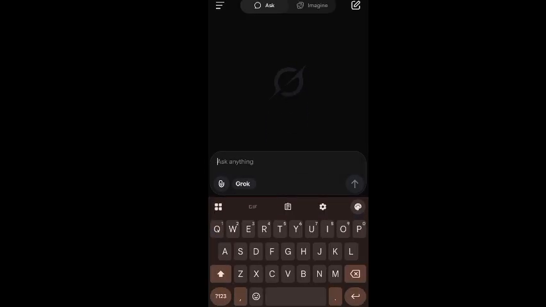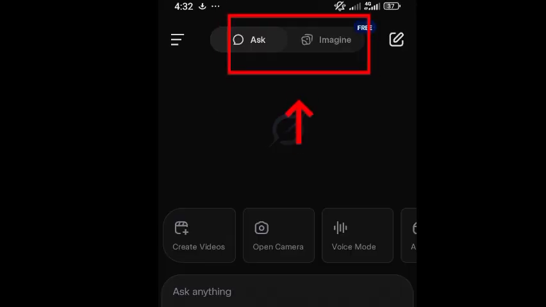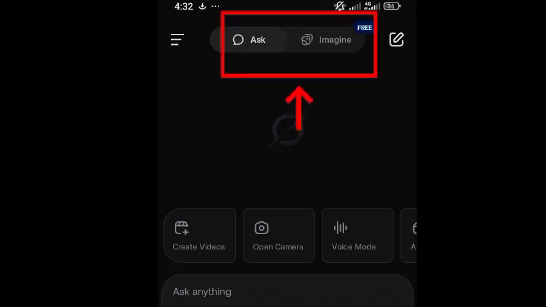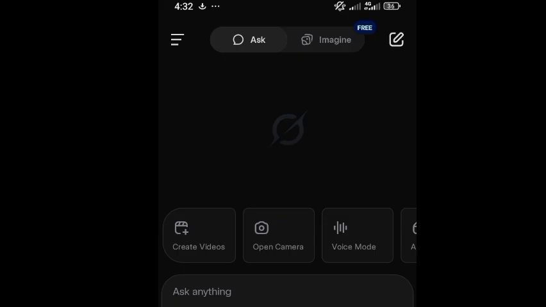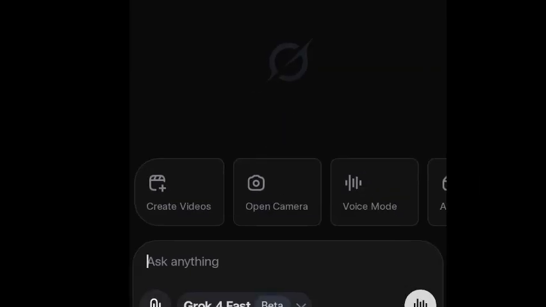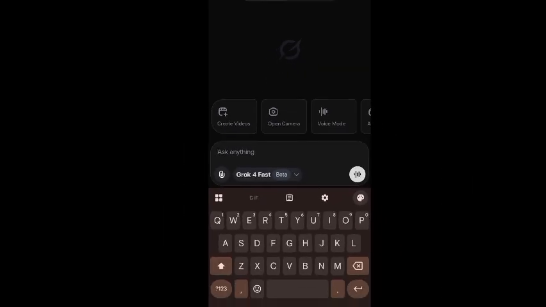Now we're going to head over to Grok AI. We'll come here on Grok AI and then I'll open it up. Now up here you will see ask and imagine. For you to be able to animate on Grok, you're using the option imagine. I'm sure you must have logged in on Grok already for you to be able to access it.